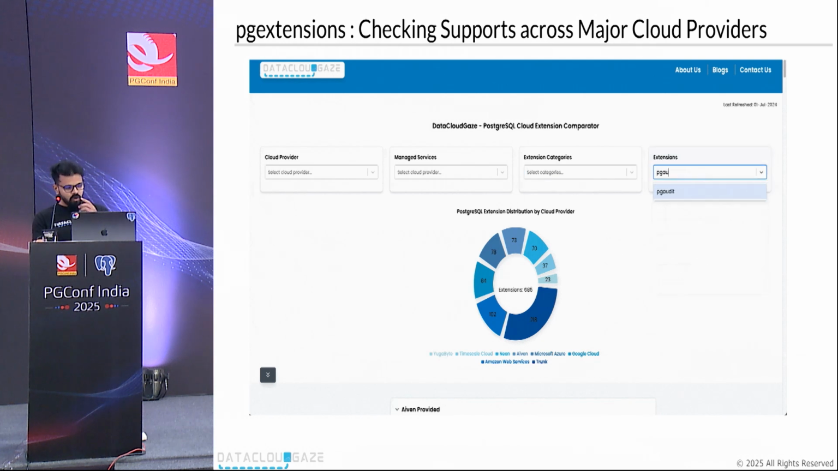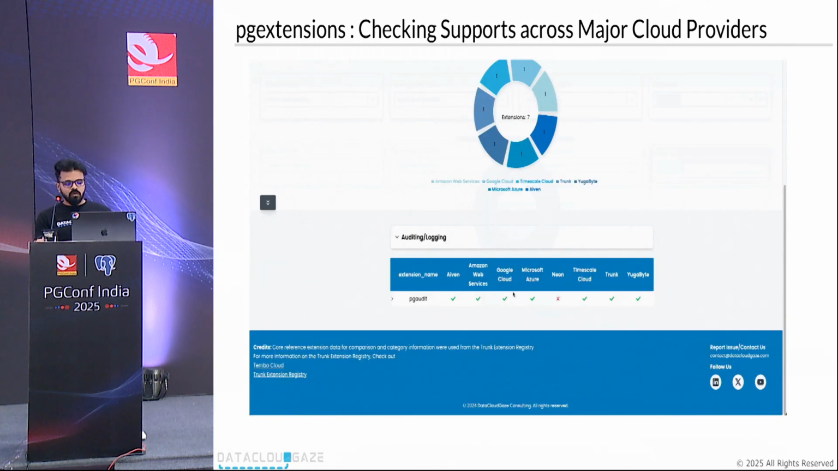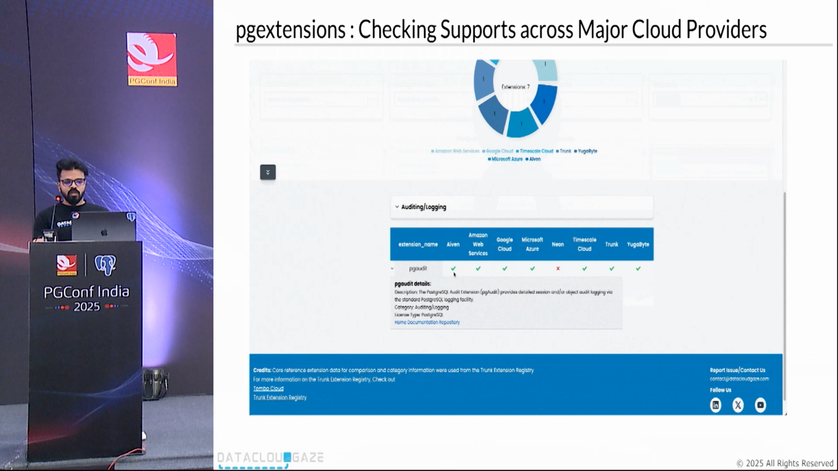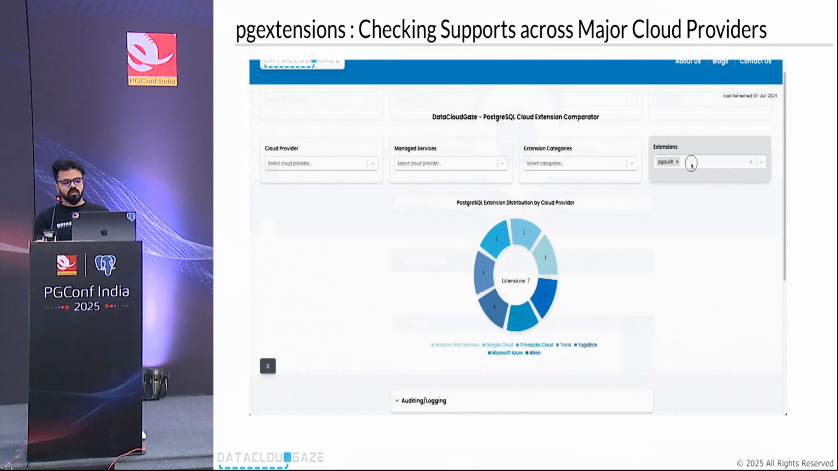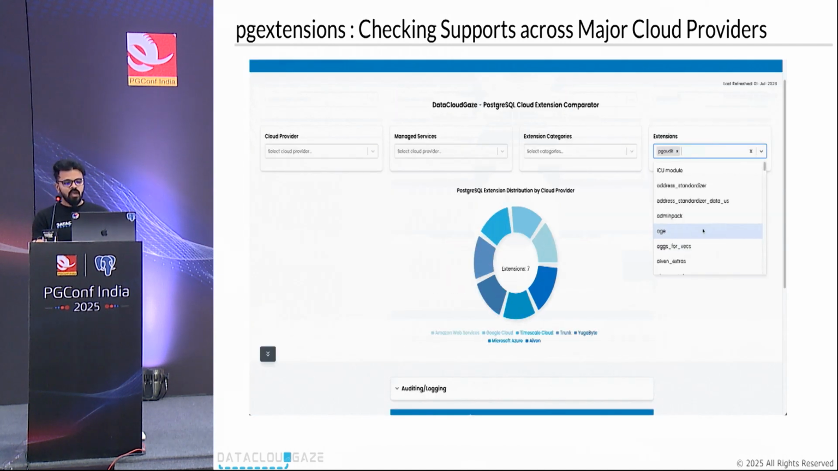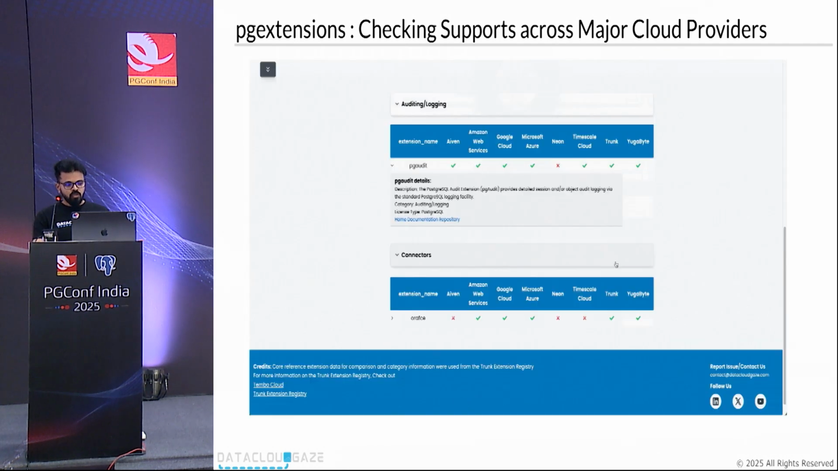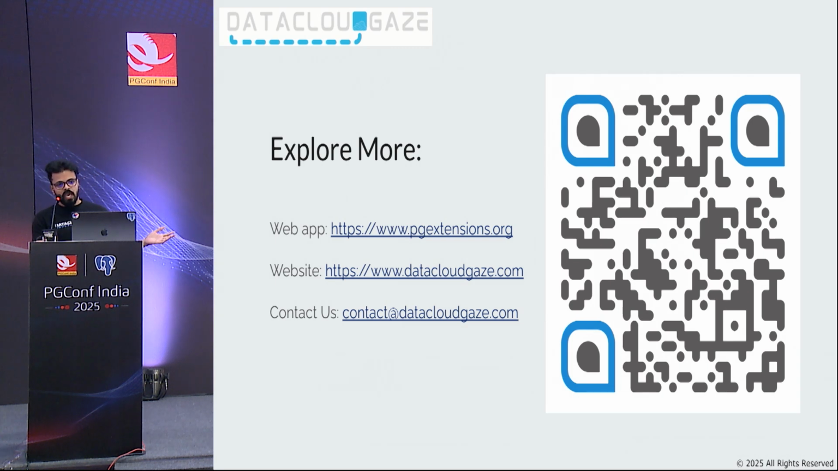In our PG extension app, we mainly cover around 9 to 10 cloud providers, around 12 to 13 services, and around 23 to 25 categories and functionalities, and around 300 to 500 extensions are there to compare. Feel free to scan the QR code and explore pgextension.org, and you can play around with the extensions you might know across multiple services and cloud providers.